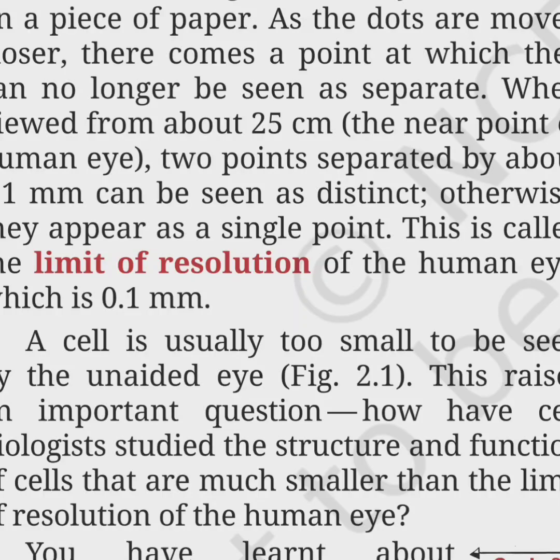So in order to see the dots clearly, we should keep that paper 25 centimeter away from our eyes. That is called the near point. Clear vision is possible at that distance, 25 centimeter away from our eyes, and the distance between the 2 points should be more than 0.1 millimeter, so that we will be able to see them clearly as 2.